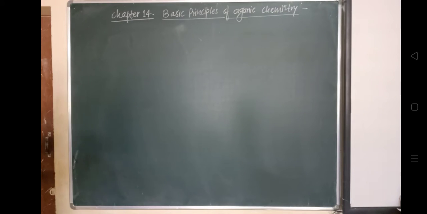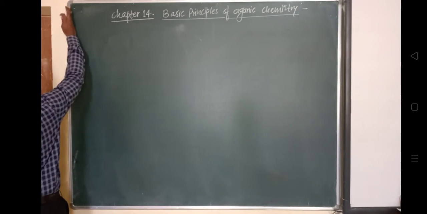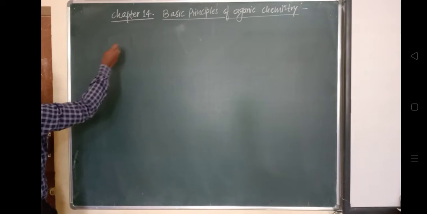Of all the elements, only carbon is able to form an immense array of compounds. That's why carbon plays a very important role in organic chemistry.